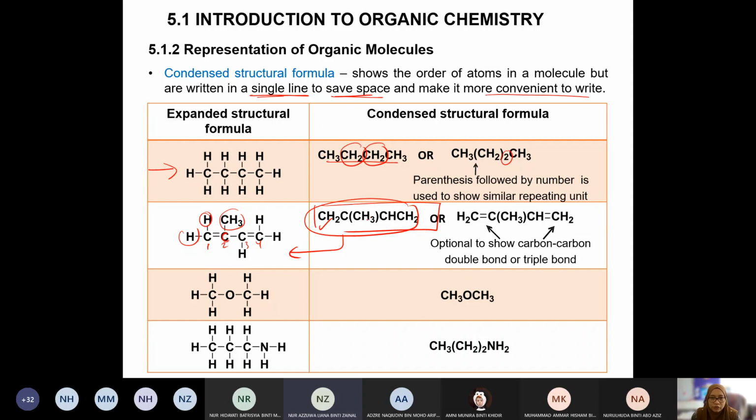Okay, to show that this CH3 belongs to carbon number 2. Number 1, number 2. Bukan carbon number 3 punya, bukan carbon number 4 punya. Okay, this is like branch. Branch pun we can use parenthesis. Okay, alright, so we have to make sure that